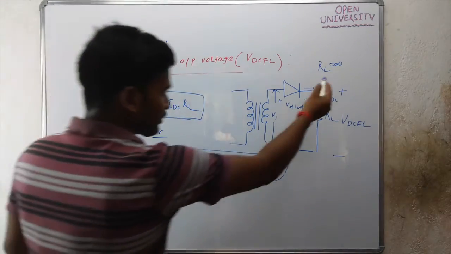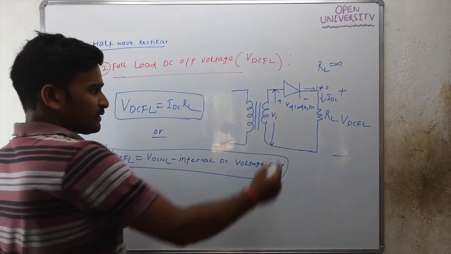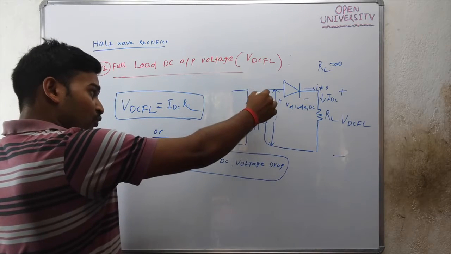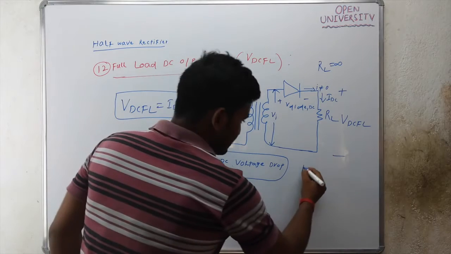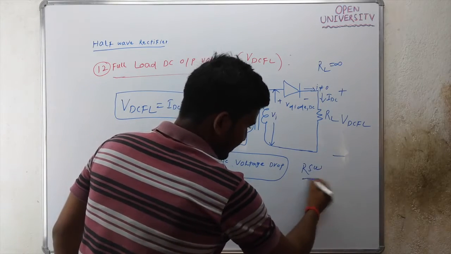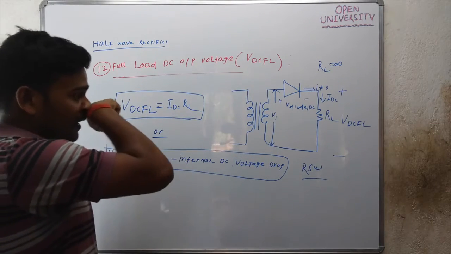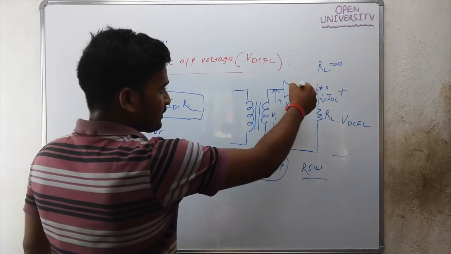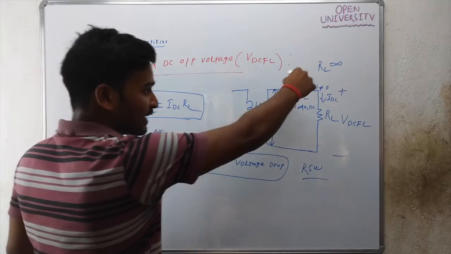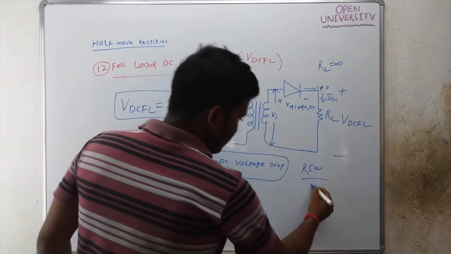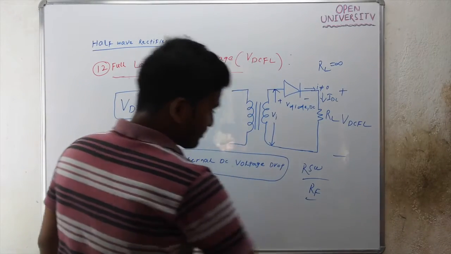See, when load current flows, the secondary winding will have some resistance, called the resistance of the secondary winding, RSW, and there will be some resistance when the diode is forward biased, that is RF, the forward resistance of the diode.